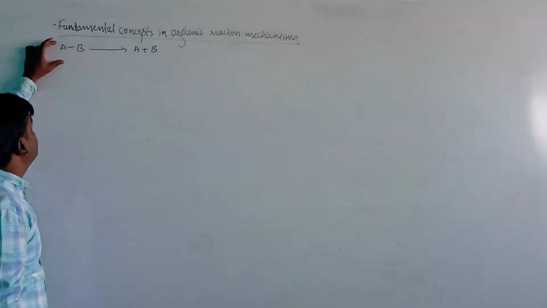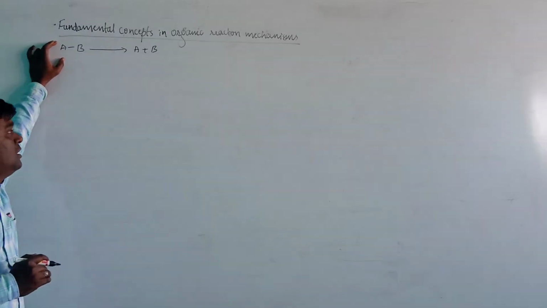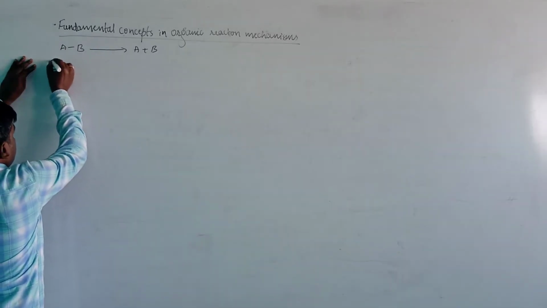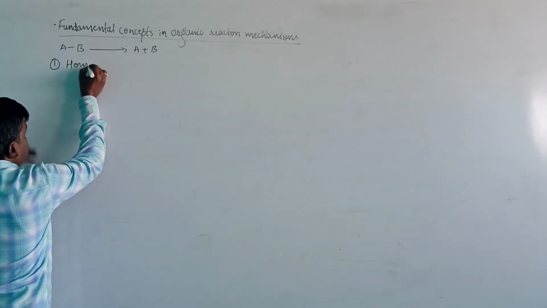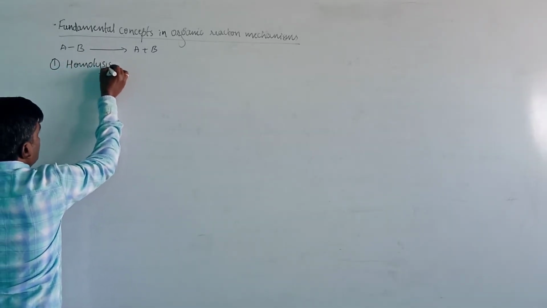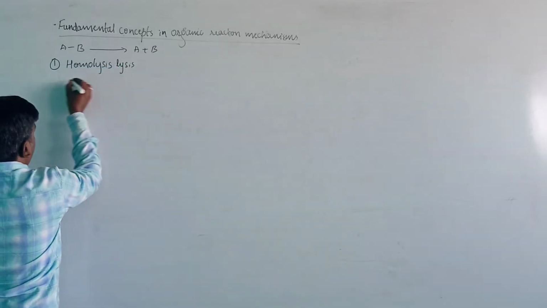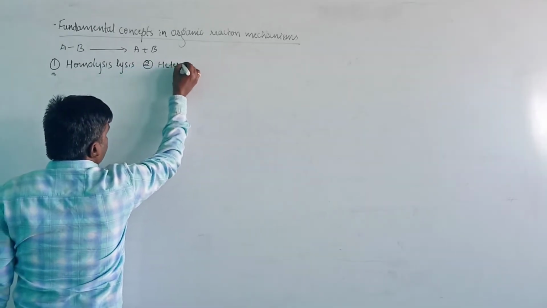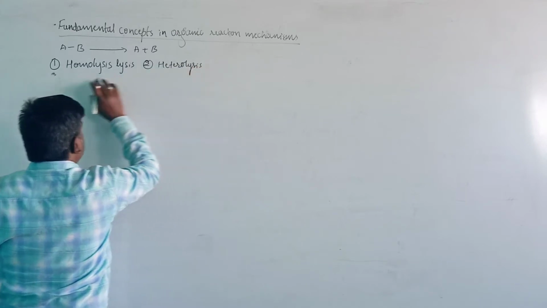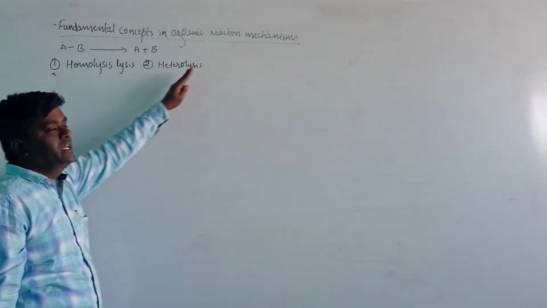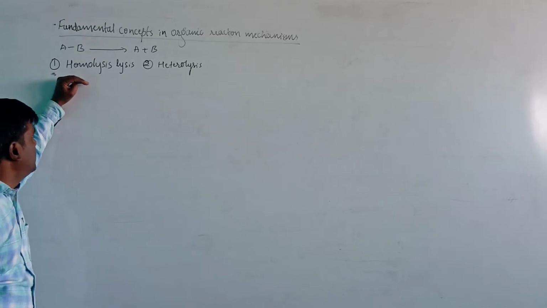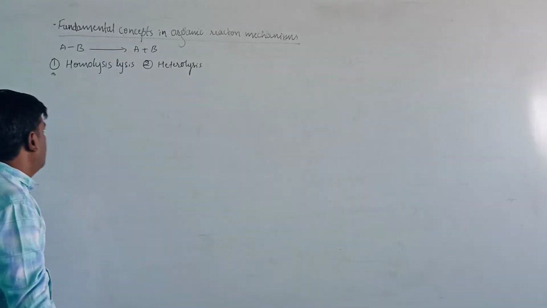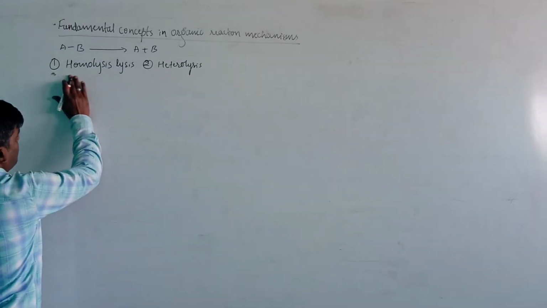Here there are two types of breaking of bond. Based on that, the first one is homolysis, and the second one is heterolysis. We can call it homolytic cleavage or heterolytic cleavage, that is, homolytic fission or heterolytic fission. Then let us see the details of homolysis.